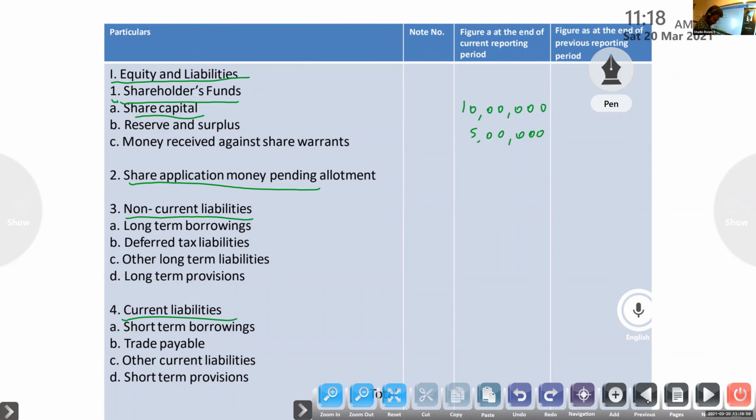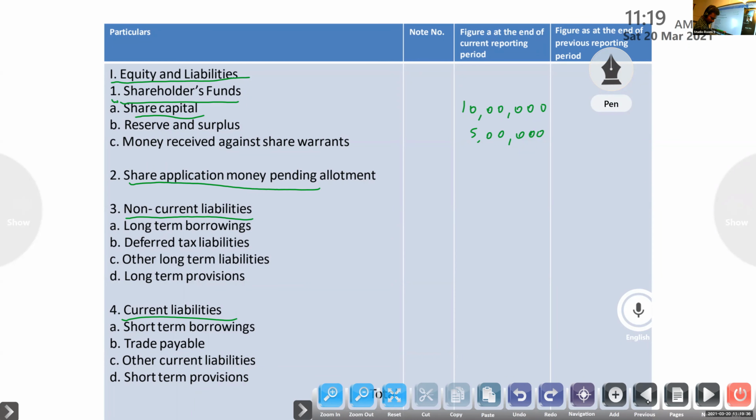Okay, first one, shareholders fund, then share application money pending allotment. Next, non-current liabilities and current liabilities. So under equity and liabilities, four major heads are there. First one, shareholders fund.